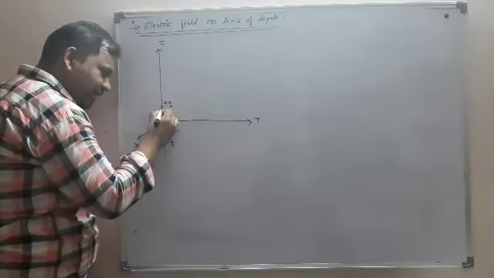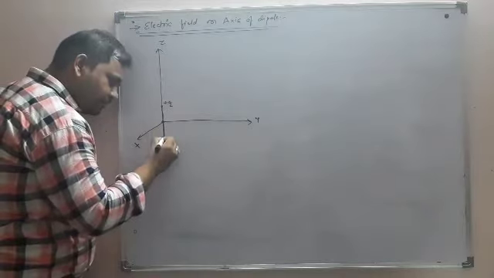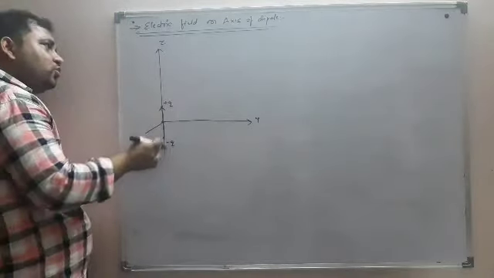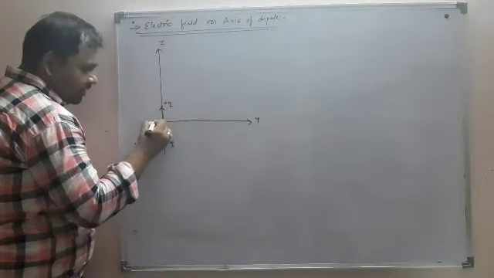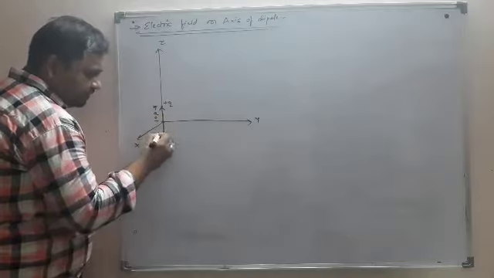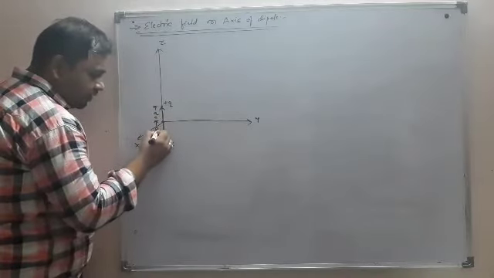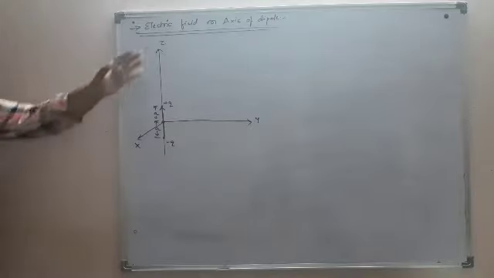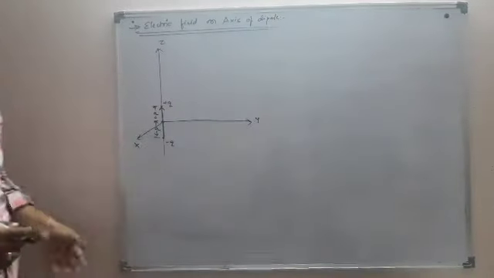So the direction of dipole moment, negative to positive, will be towards the z-axis. I hope it is visible to you. You can pause your screen and zoom, because I will require more space for the derivation.